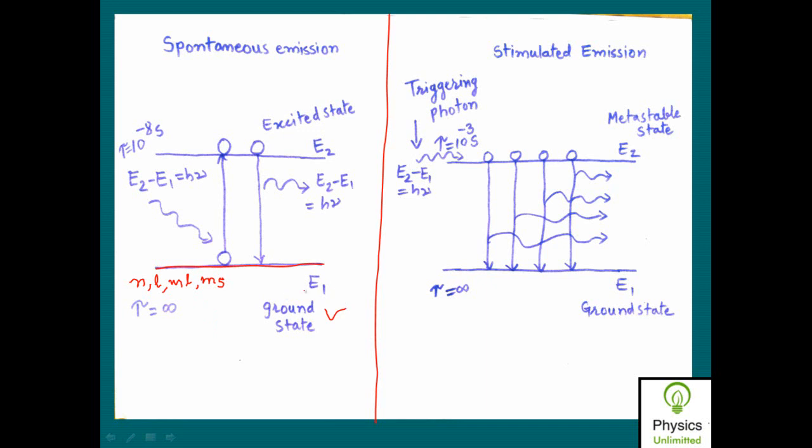Now let us consider that here E1 is the lowest energy state, which is known as the ground energy state, while here this E2 is an excited energy state or higher energy state. So this E2 is an excited state or a higher energy state. Now tell me, what is the natural tendency of atoms, to occupy the lowest energy state or to occupy the highest energy state? What is the natural tendency of atoms?